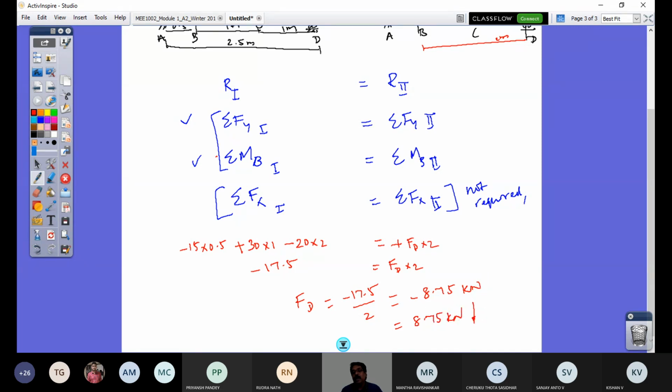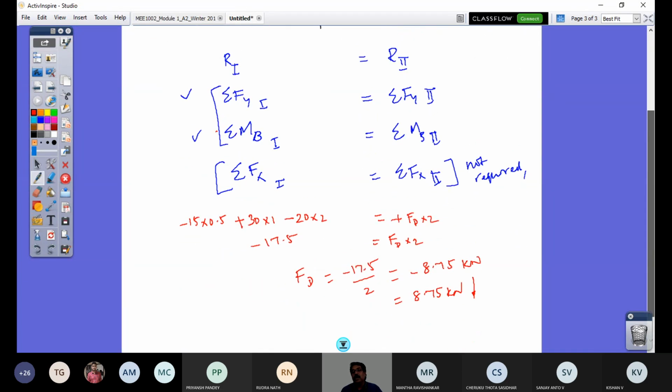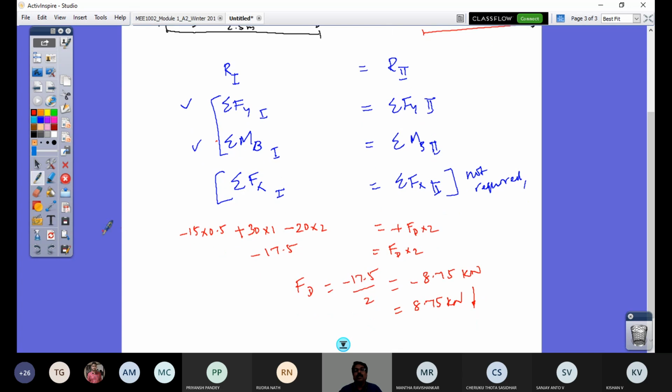In the diagram I have considered FD acting up, but actually for the system to be an equivalent system, FD has to act down. Now, what is the second one? I can use this formula. It says the summation of these forces, the resultant, will be equal for both sides.